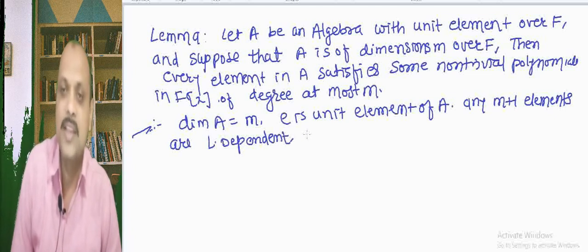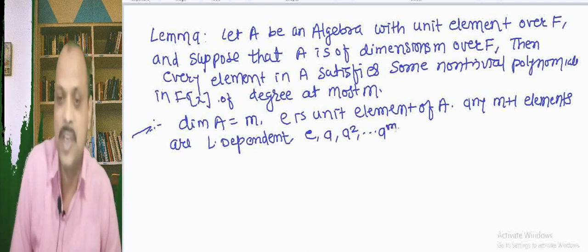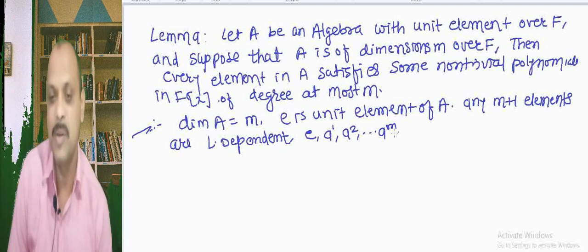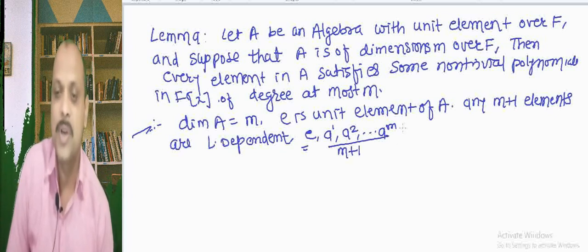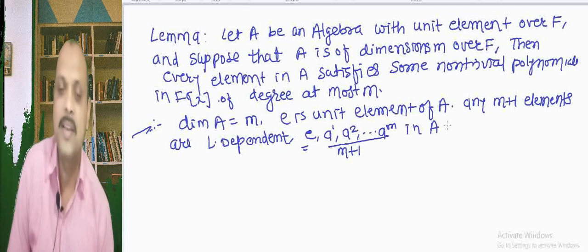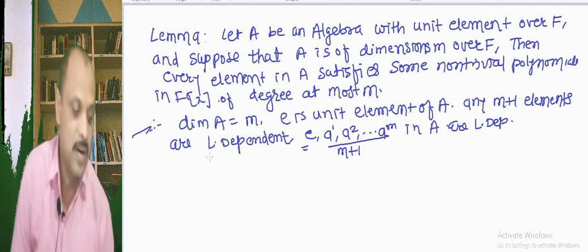Suppose we consider any element A. Then A, E, A square, up to A raised to m: you can see that A raised to 1 to m are the m elements, plus E. So these are m plus 1 elements in A, and therefore they are linearly dependent over F.